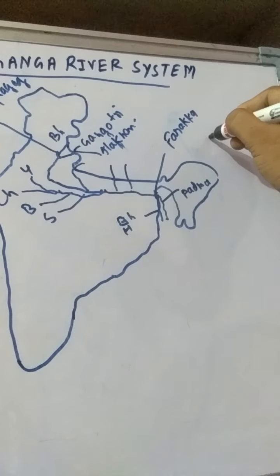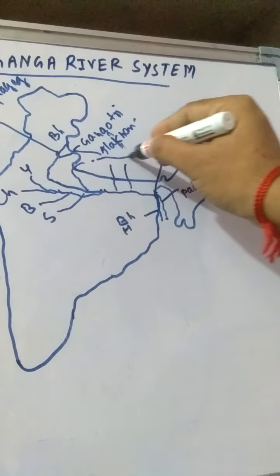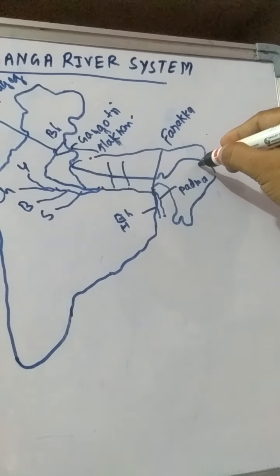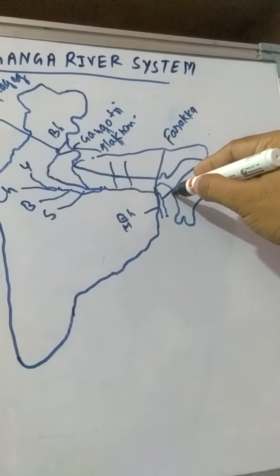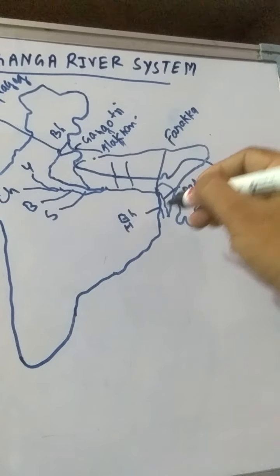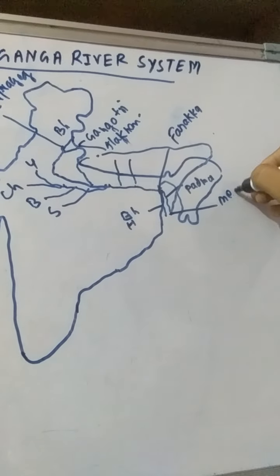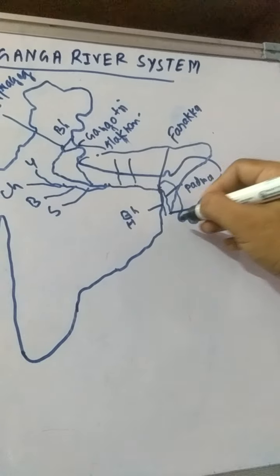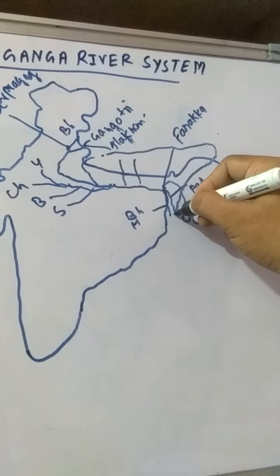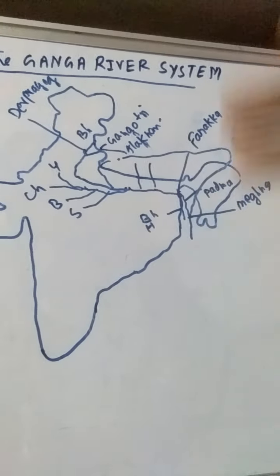Then one more river which started from the Mansarovar lake is the Brahmaputra river. It enters India from Arunachal Pradesh and moves south into Bangladesh. It is joined with the Padma river. Then this river is called the Meghna river, and they make a very big fertile delta in this region. Then this river falls into the Bay of Bengal.